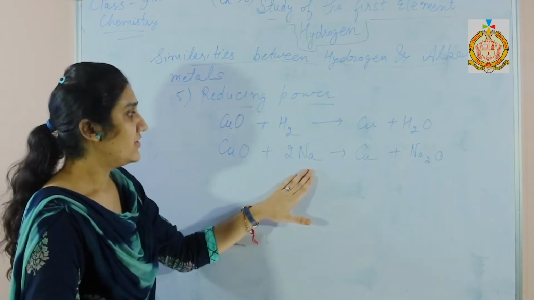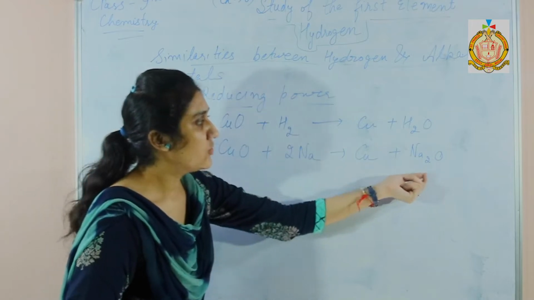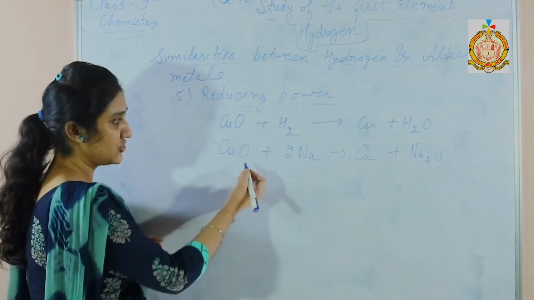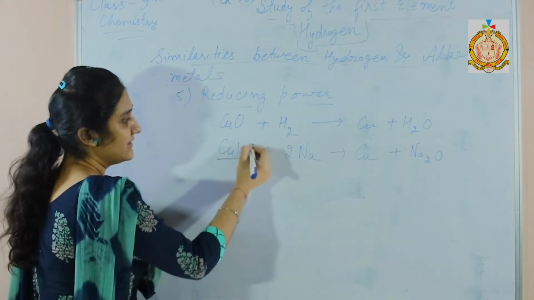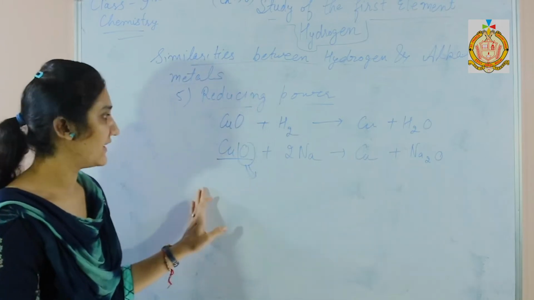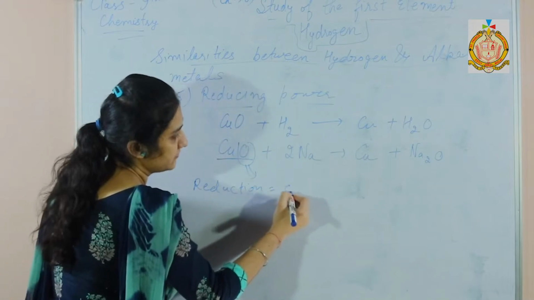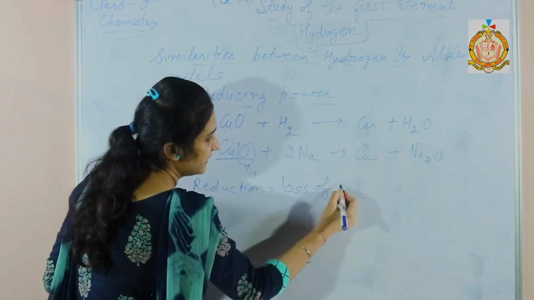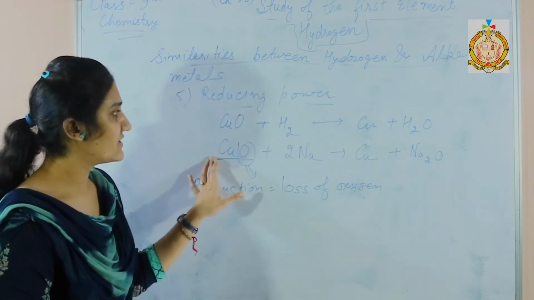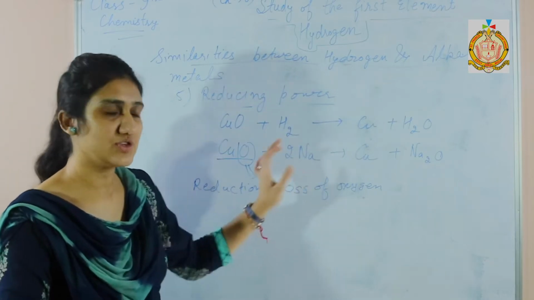Similarly, sodium acts as a reducing agent and displaces the oxygen from copper and makes sodium oxide. Like here hydrogen makes water, and it also does reduction of the copper oxide as it removes the oxygen and forms copper. So there is a reduction of metal. How reduction? Reduction means loss of oxygen. So here is loss of oxygen, and what helps in the loss of oxygen? Hydrogen and metal. So they act as a reducing agent and have reducing power.